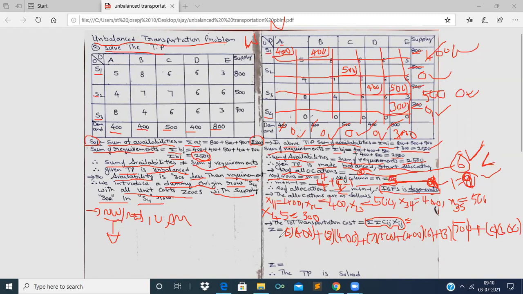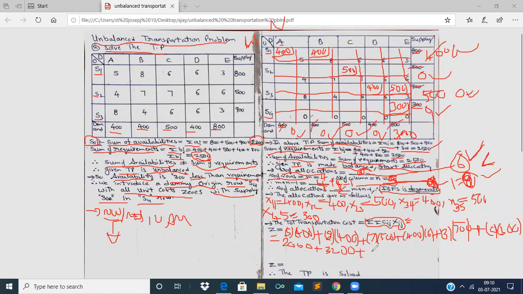Now let us write the actual products. 5 into 4 is 20, 2 followed by 3 zeros, that is 2000. 5 into 400 is 2000. 8 fours are 32, 32 followed by 2 zeros, that is 3200.